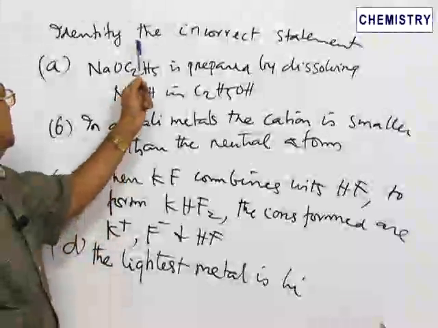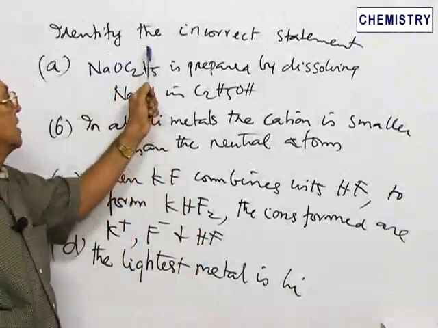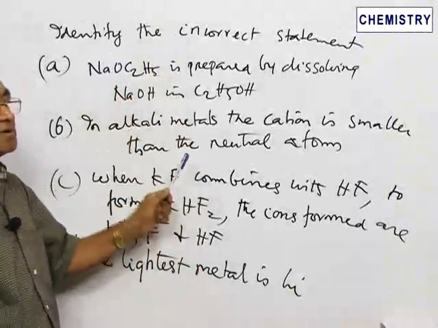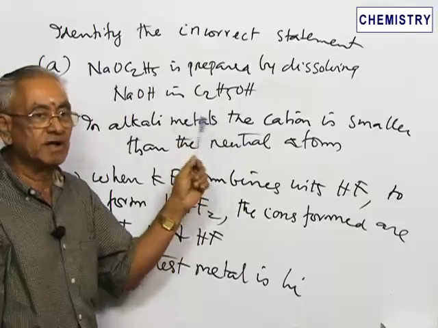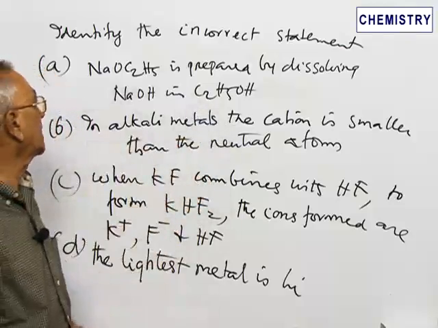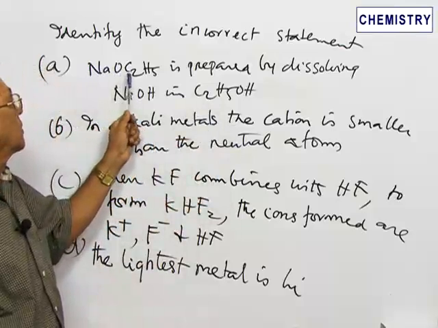Now we are proceeding to the next question. We are asked to identify the incorrect statement. 4 statements are given. Some statements are correct and some are incorrect, and we will have to find out how many are incorrect. The first statement says that NaOC2H5.